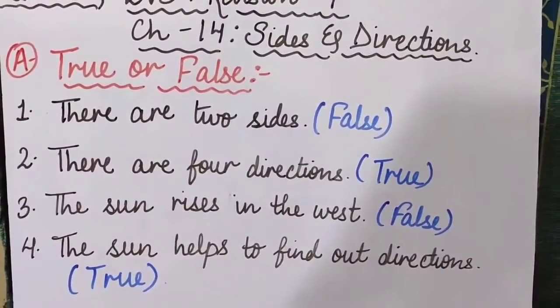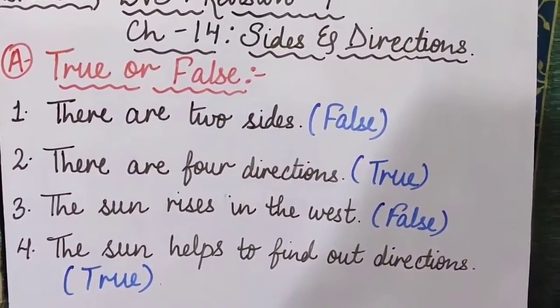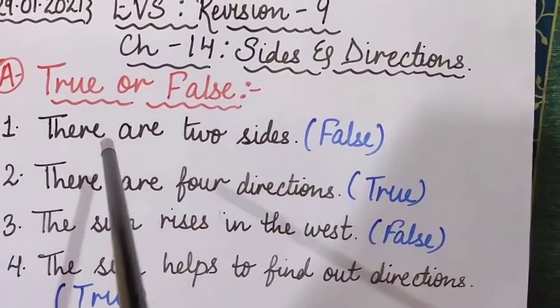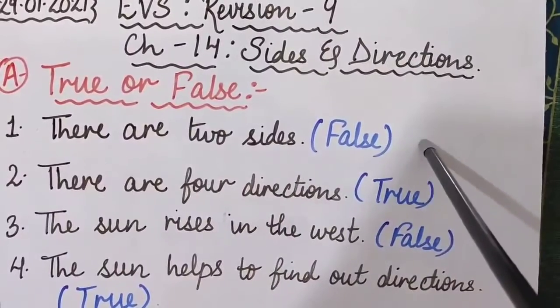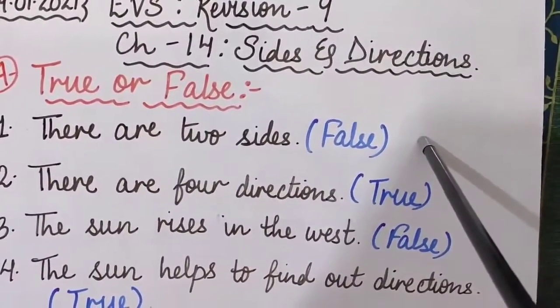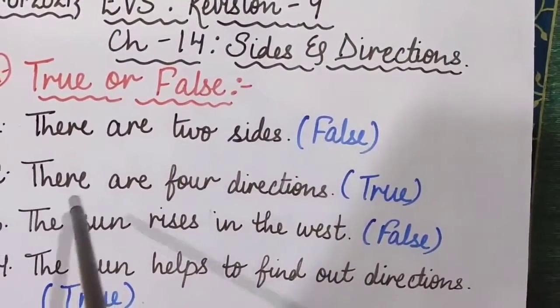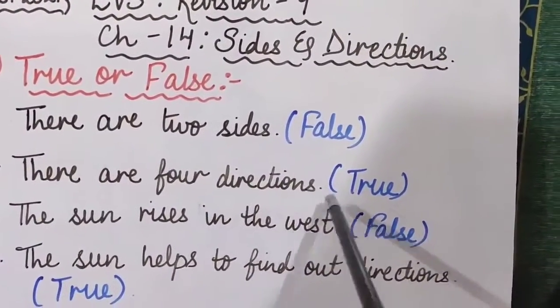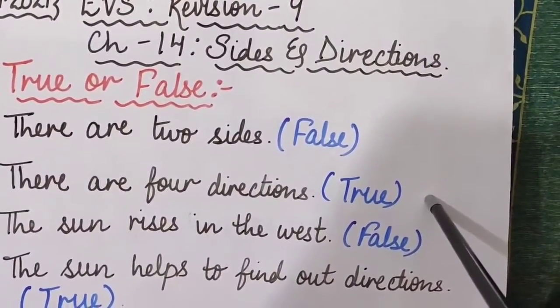So I hope children you all have understood this exercise, true and false, all the four. Once again I'm repeating, listen to it carefully. Number one, there are two sides. This is false because there are always four sides, front, back, right and left. Then second, there are four directions. This is true because there are four directions. And what are those directions?